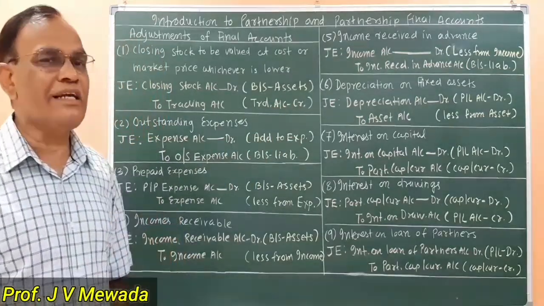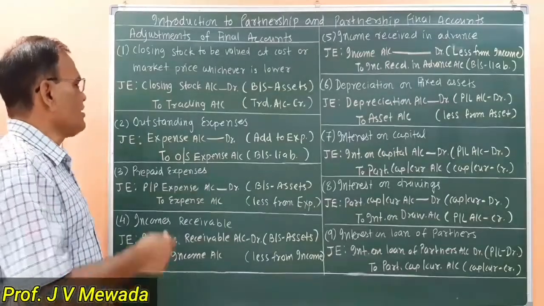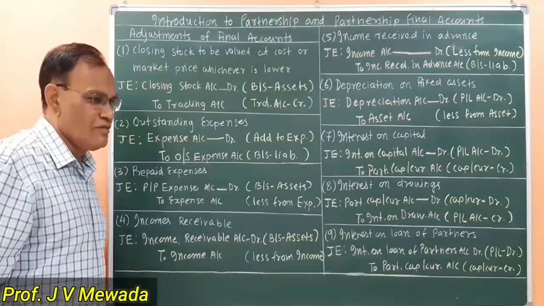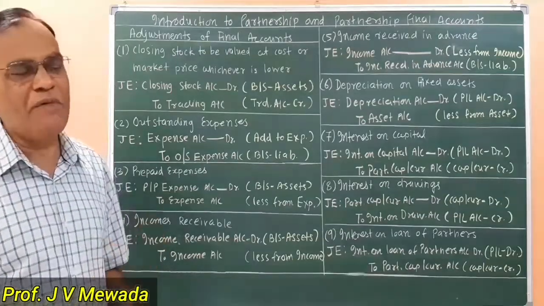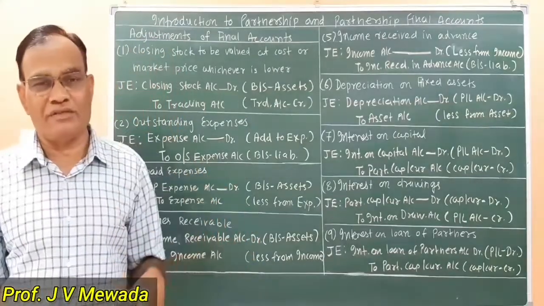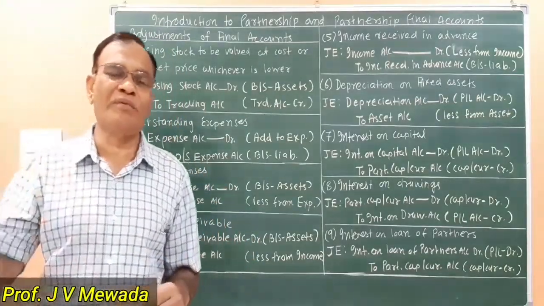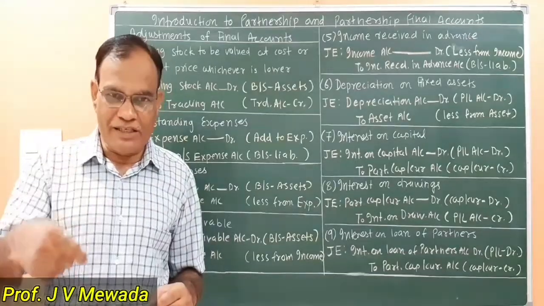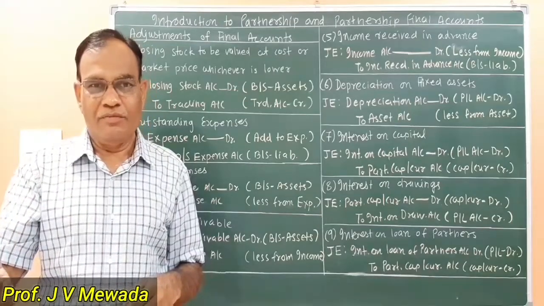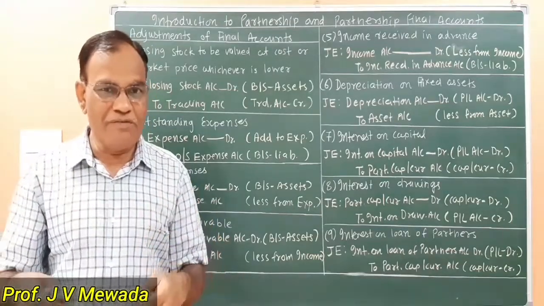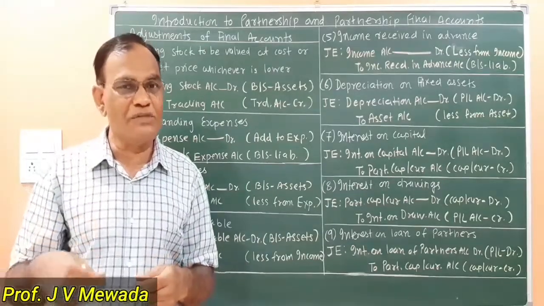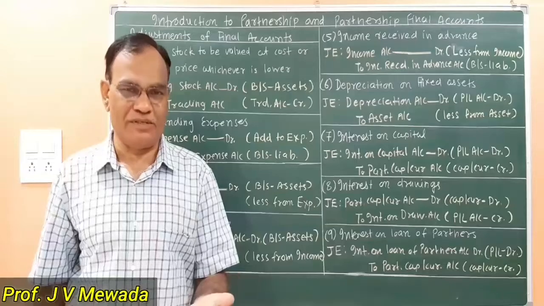Now we will see the second adjustment. The second adjustment is outstanding expenses. What do we mean by outstanding expenses? Expenses means we have enjoyed the services and for that we are supposed to make the payment. So whenever we take the service, cash is out. But whenever we take the service but still we have not paid the cash, then that amount which is payable is known as the outstanding expense.